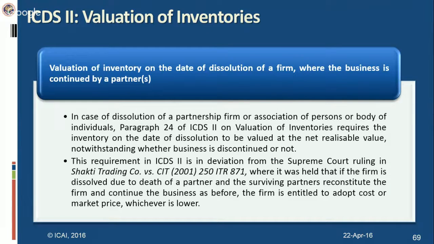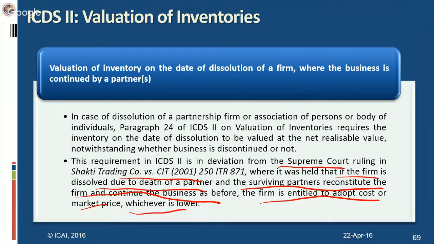ICDS 2 on valuation of inventory, what is the significant difference? Now, in case of dissolution of a partnership firm or AOP or BOI, the settled position as per the Supreme Court ruling was that if a firm is dissolved due to the death of a partner, the surviving partners reconstitute the firm and continue the business as before. The firm is entitled to adopt cost or market price, whichever is lower, for valuing inventories. This was settled by Supreme Court ruling in Shakti Trading case.